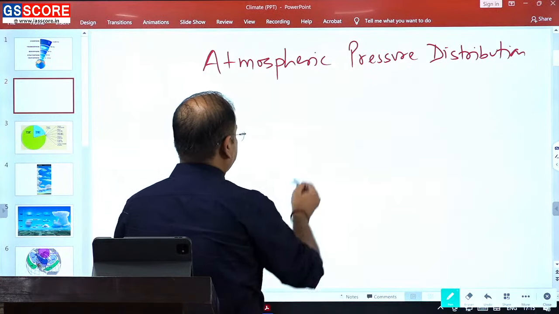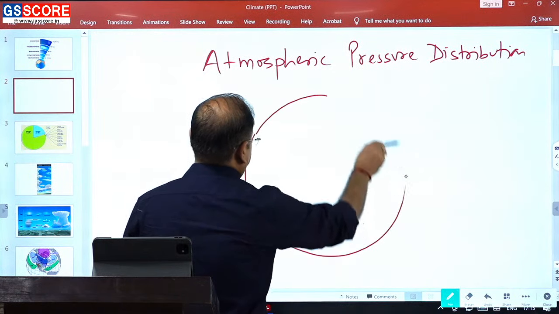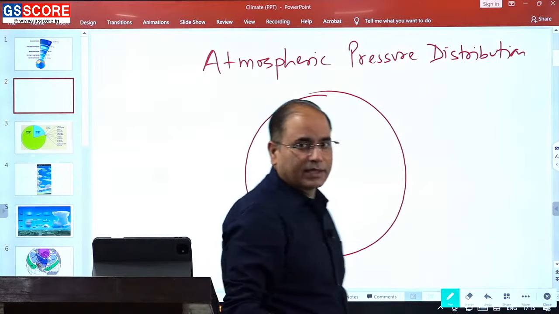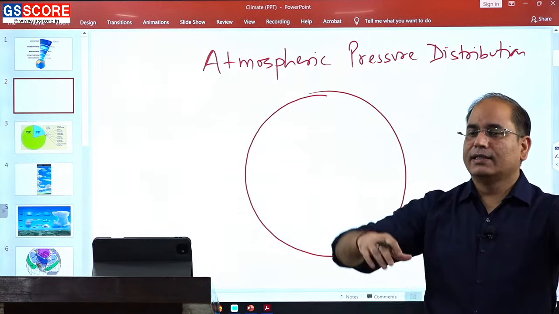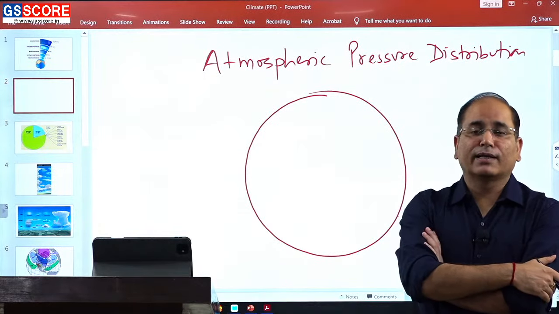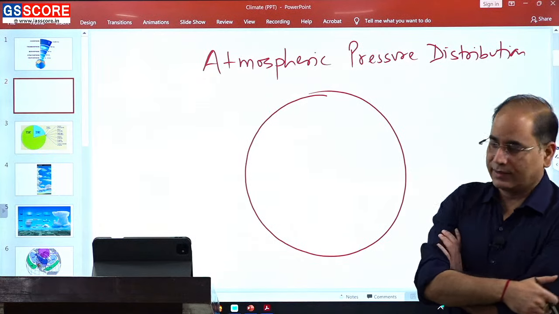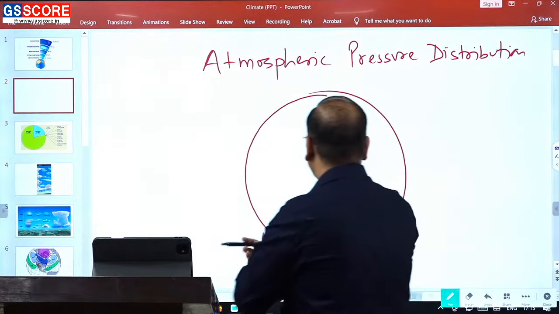On the Earth's surface, atmospheric pressure is being distributed in such a manner that it covers a particular area, and that zone is referred to as the belt. So we have the different pressure belts: